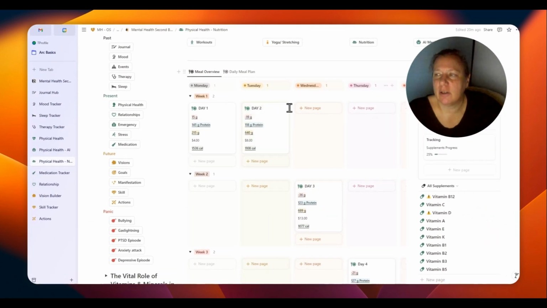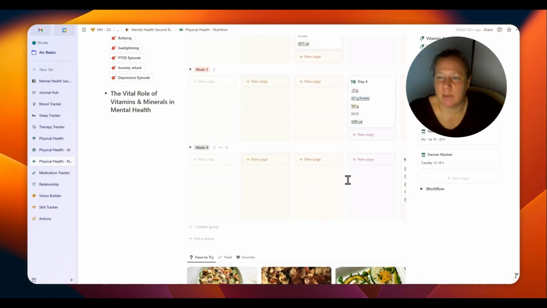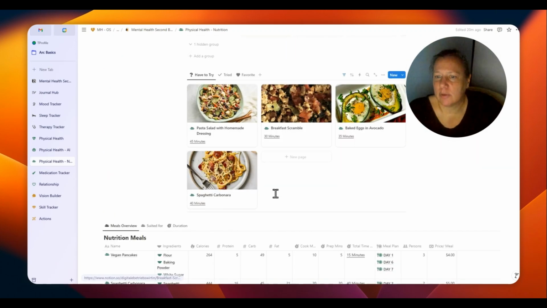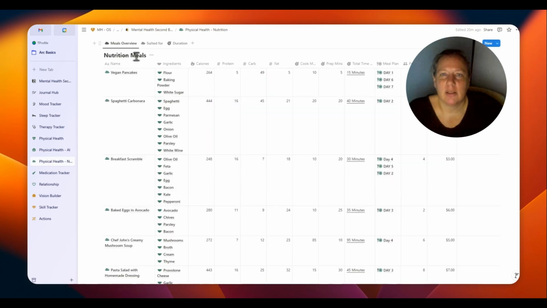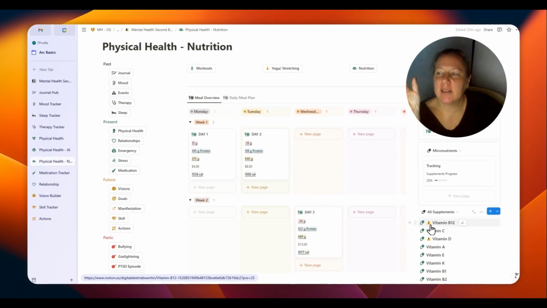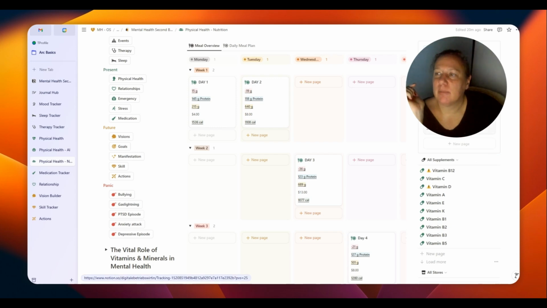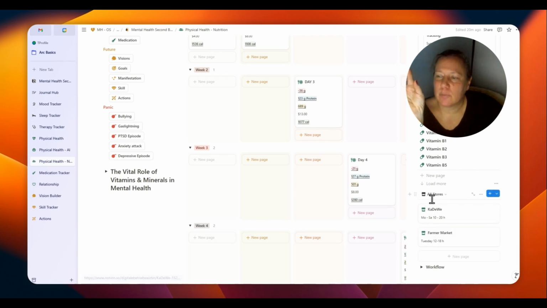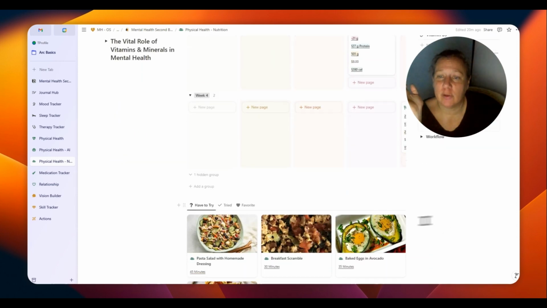you can connect it with other recipes you have in this database. If you scroll down here, you find the meals, the ingredients, and the connection to the meal plan. Yeah, these are the supplements. If you see one with a small warning, it's a supplement that is very important for mental health, and you can track them also here in the micronutrients. There's a small database for the most important stores where you buy your food.